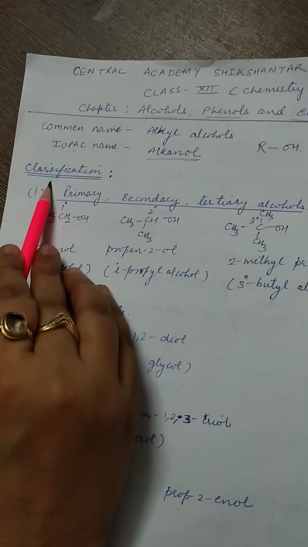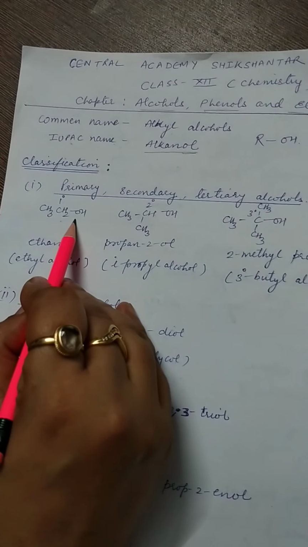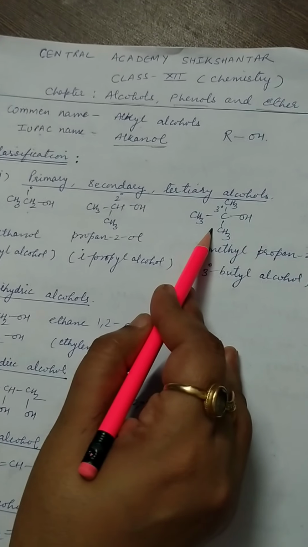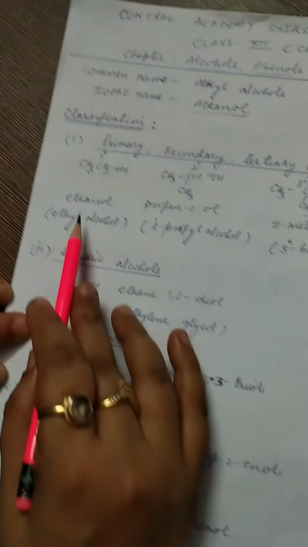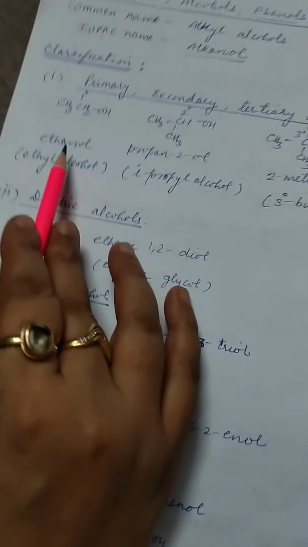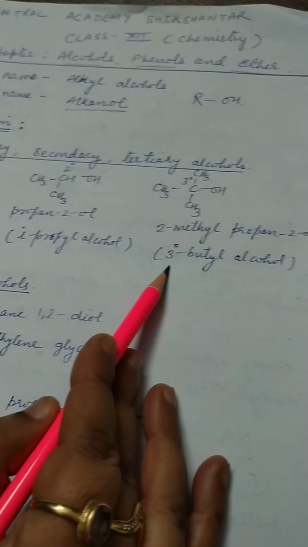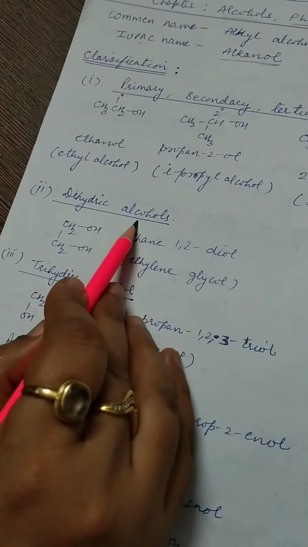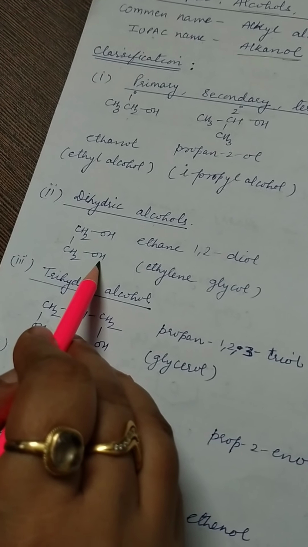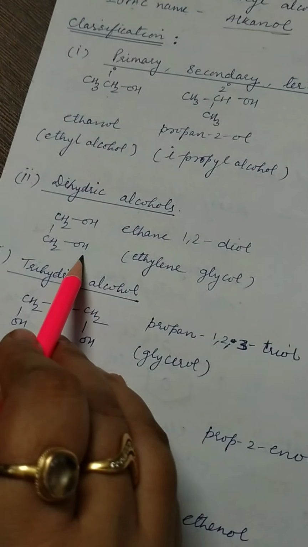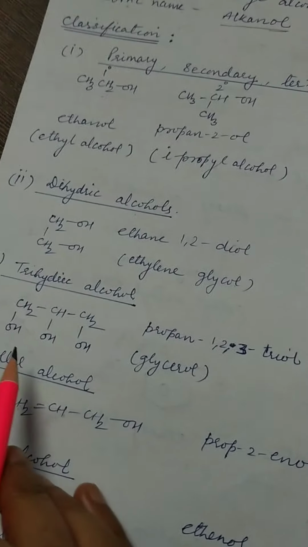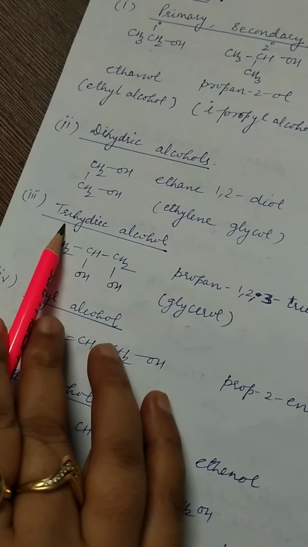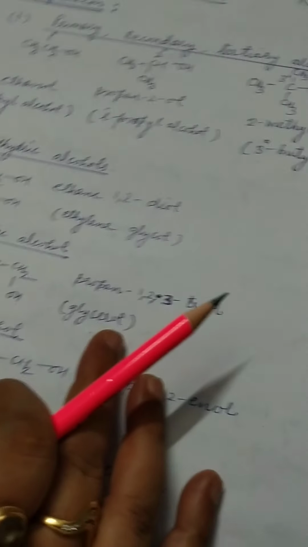Classification of alcohol. Alcohols are divided into primary, secondary and tertiary alcohol, as we already discussed in the chapter on alkyl halides. There are some examples, one example each of primary, secondary and tertiary alcohol. Dihydric alcohol: if two OH groups are present in an example, then these are called dihydric alcohols. Similarly, if three OH groups are available, then these are called trihydric alcohols.